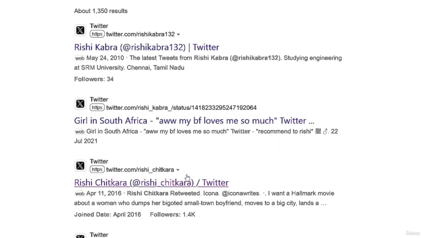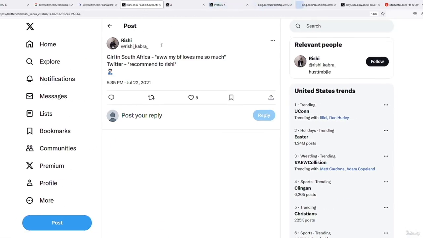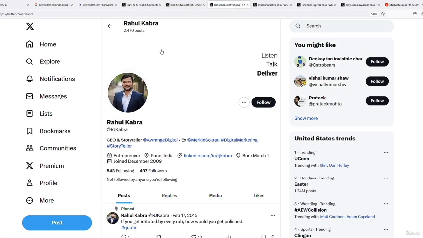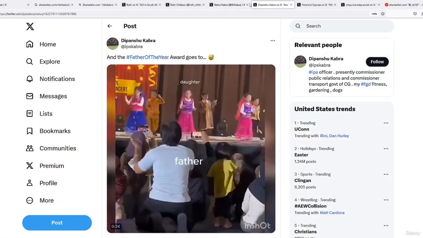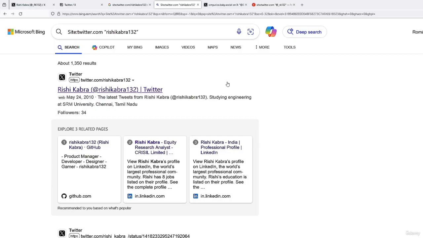So let me open all of these links and find if he has tweeted anything. And we can see that these are other accounts. So these are not relevant to us. In a future lecture, I would like to show you how we can retrieve many tweets that he made from his old Twitter account. But for now, let's focus on using the search operators.